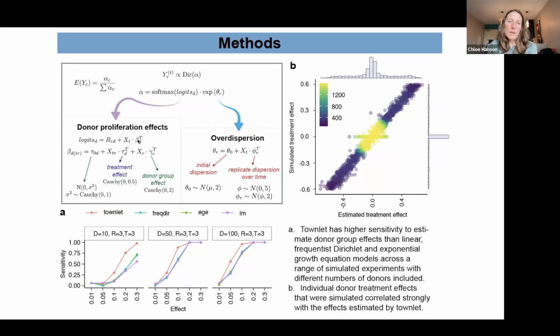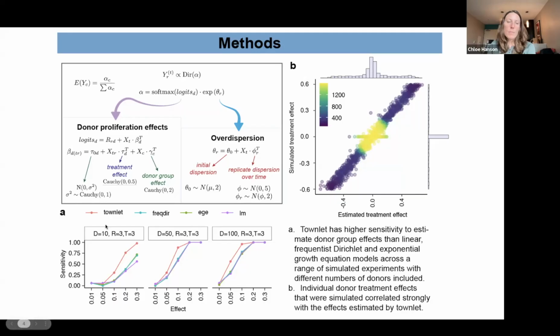Based on across all these, we estimate a single beta per donor that is our proliferation effect. We can expand the model to include different treatment effects within this beta D value per donor, and also include group effects such as sex, ancestry, genetics, disease status. Additionally, we have our overdispersion parameter that estimates replicate-specific dispersion over time.